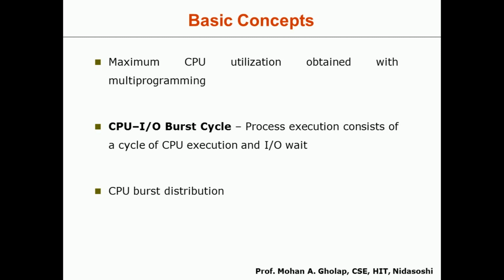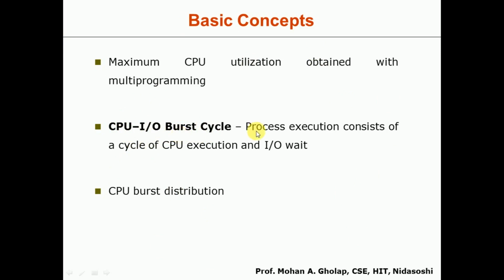We'll start the discussion with the CPU and IO burst cycle. We know that maximum CPU utilization is obtained through multi-programming. Whenever your program is executing and your system is running, we have the CPU and IO burst cycle. Whenever a system is running, it will be executing a CPU burst, or it will be executing an IO burst or IO wait.